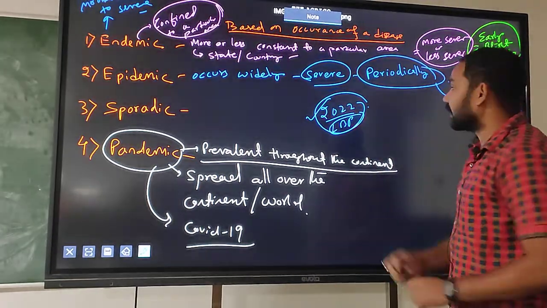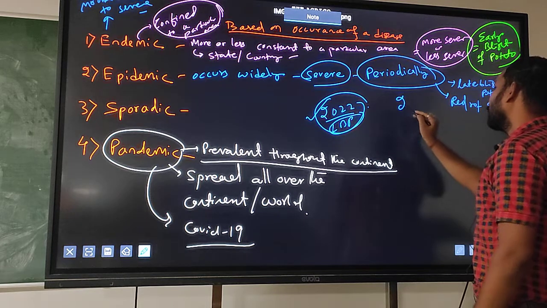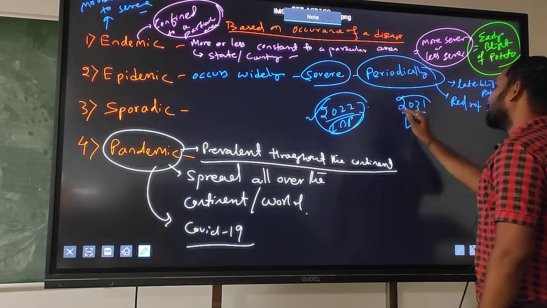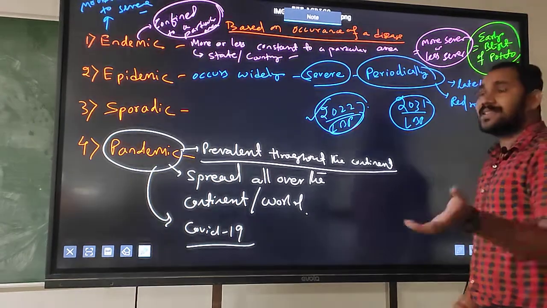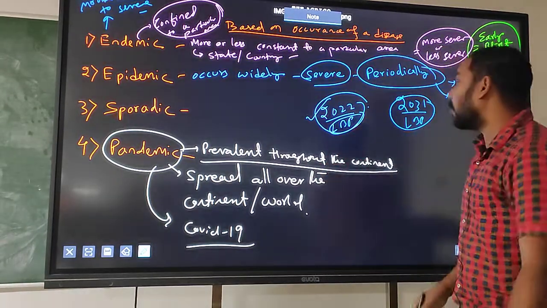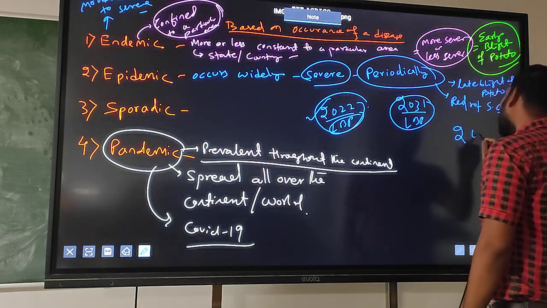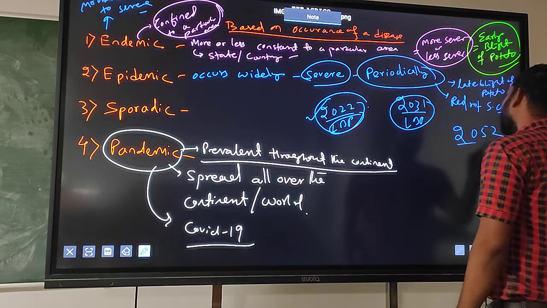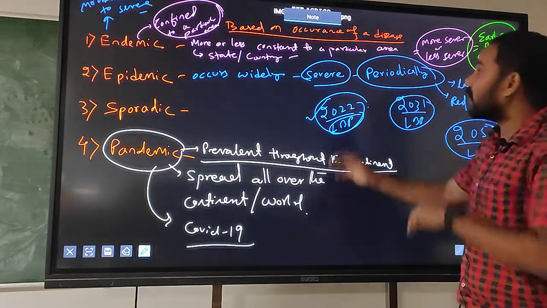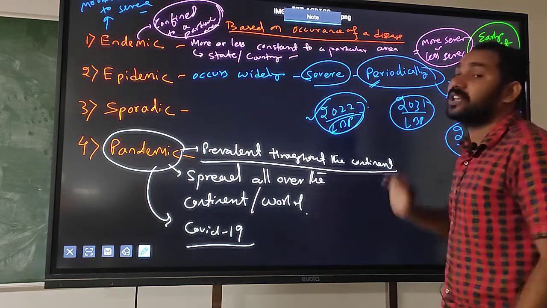Again, it will come in 2031. I will see in 2031 again this late blight of potato infestation will be there, widely all over the world. Again, I will say in 2052 there will be a wide infestation. So you can say periodically, not continuously.